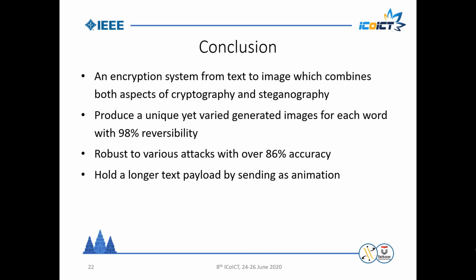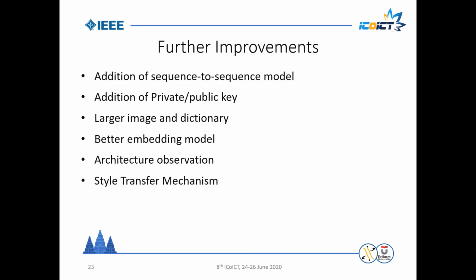We also showed that our system is robust to various attacks with over 86% accuracy for information extraction. With the addition of sending interpolation of generated images as an animation, the encrypted messages can hold a longer text payload. Further improvements may include the introduction of private and public keys, larger image input, the use of a sequence model, new architecture observation, and a style transfer mechanism.